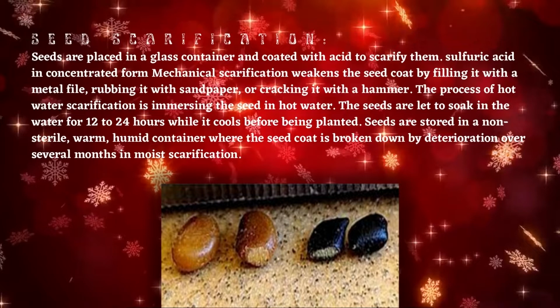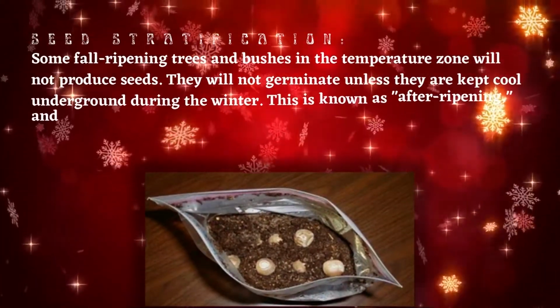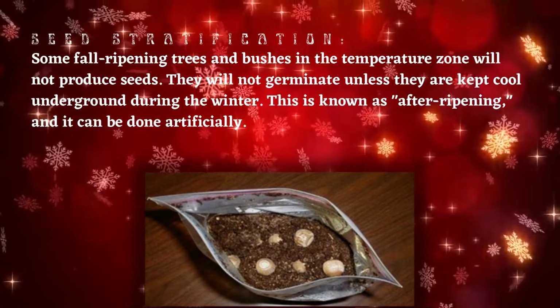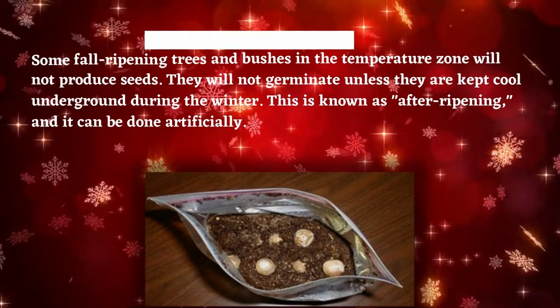In moist scarification, seeds are stored in a non-sterile, warm, humid container where the seed coat is broken down by deterioration over several months. Some fall-ripening trees and bushes in the temperate zone will not produce seeds. They will not germinate unless they are kept cool underground during the winter. This is known as after-ripening, and it can be done artificially.